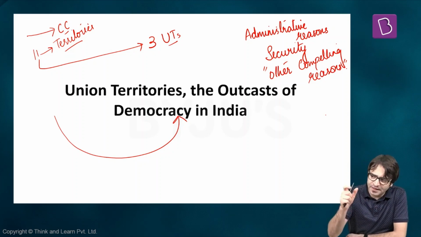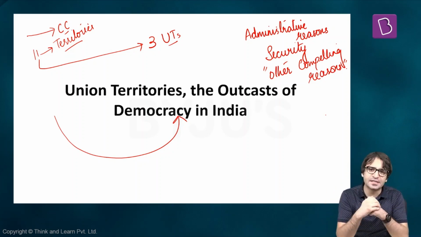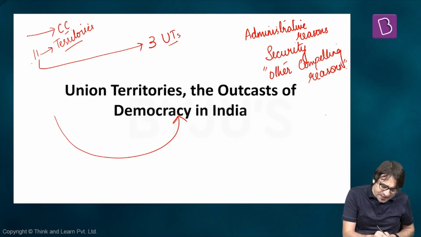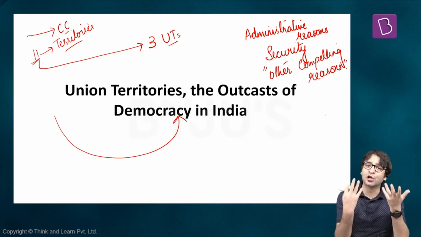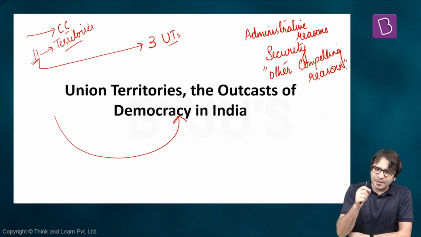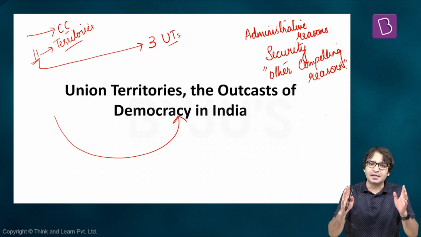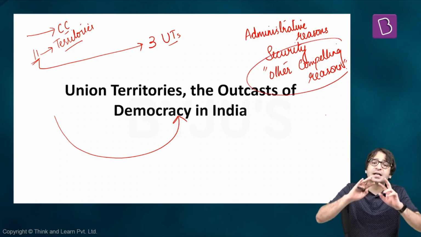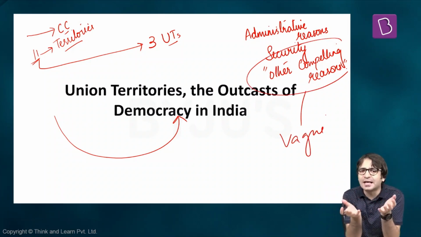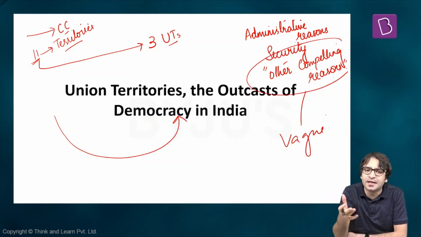Part C, Part D, there were 11 territories. The States Reorganization Commission was asked, how should we reorganize this country into states or union territories? It submitted its report in the year 1955 and recommended that out of these 11 territories, 3 should be made union territories. Why? What was the logic given? The logic was for administrative reasons, for security reasons, and for other compelling reasons, we should have 3 union territories. If you look at this phrase, other compelling reasons, it is very vague. It does not tell us what these compelling reasons are on the basis of which we should have union territories in India. But the logic was clear.